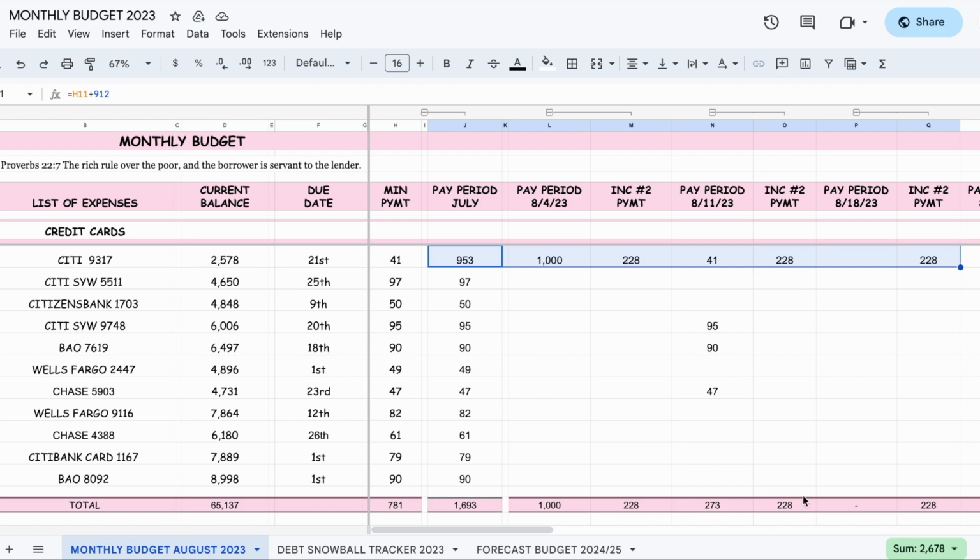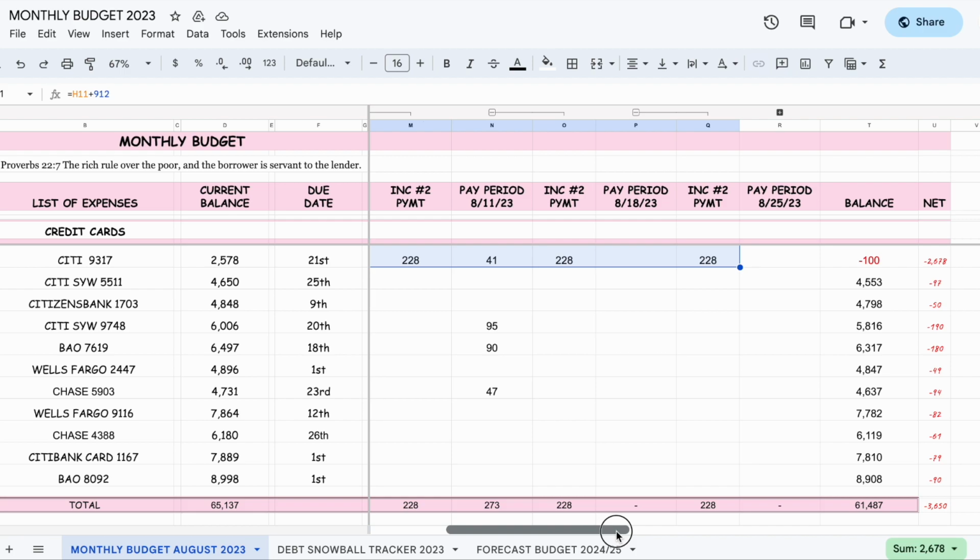So the difference between the two, as you can see, is $100, right? So in this case, I overpaid. Well, I really didn't overpay. I just am tracking it in my budget sheet as if I paid more, but I did not. Since I already budgeted, I already know what happened. I just got to move the excess amount to the next credit card, right?